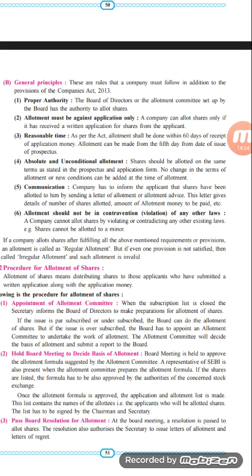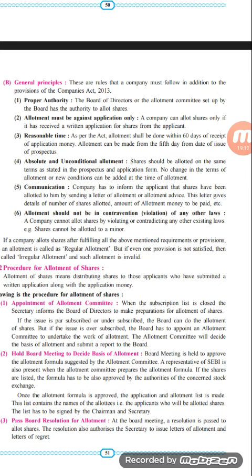These are the rules that a company must follow in addition to the provisions of the Companies Act. There are certain rules given, and accordingly the company has to follow them, so that valid allotment of shares can be done. The first one is proper authority. The board of directors or the allotment committee set up by the board has the authority to allot.